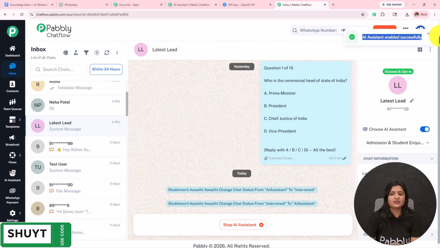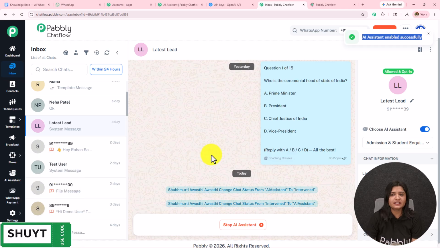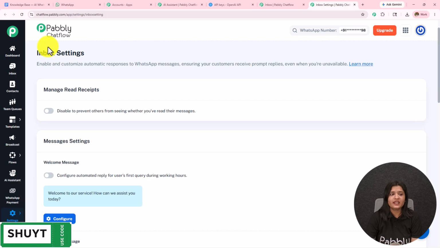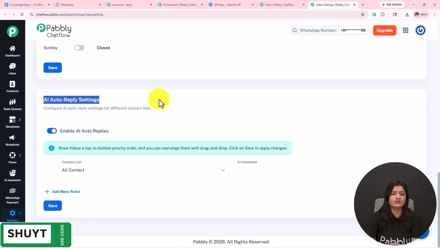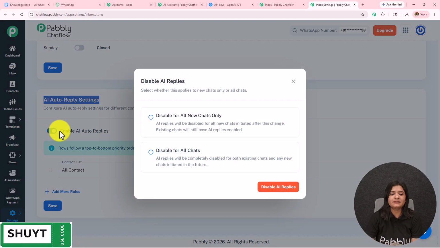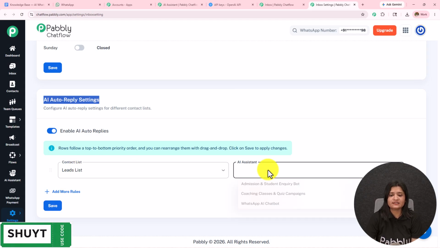But doing this manually for a particular chat is very time consuming, and that's why what we can do is assign this to a particular group of contacts or to all the contacts. For that, on the left hand side, we have this option of settings. I'm going to open the inbox settings in a new tab. Here I have landed on the inbox settings. If I scroll down, I have this option of AI auto reply settings. I have kept this enable AI auto replies on, and then I have to select the list. Let's suppose this is the list and this is the AI assistant which I have selected for this list.